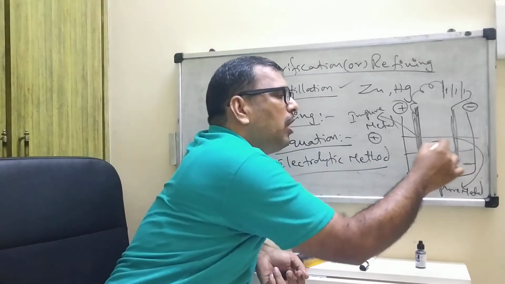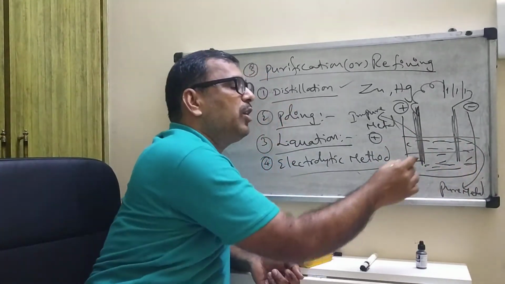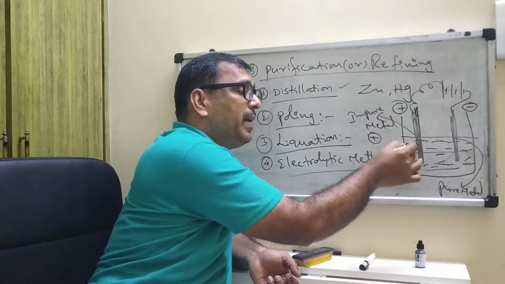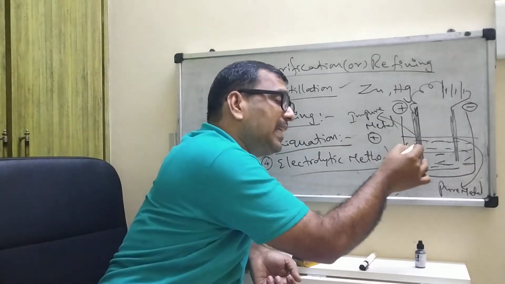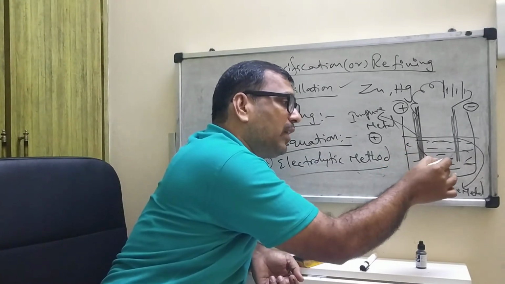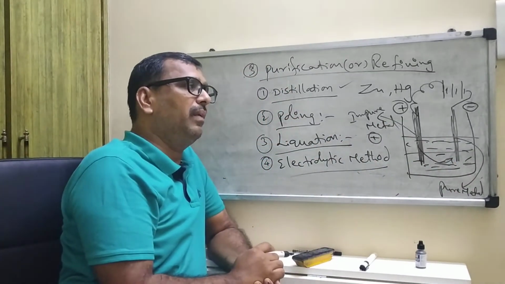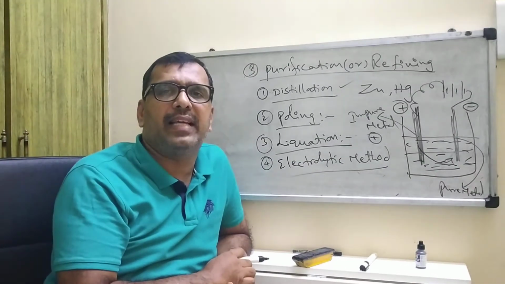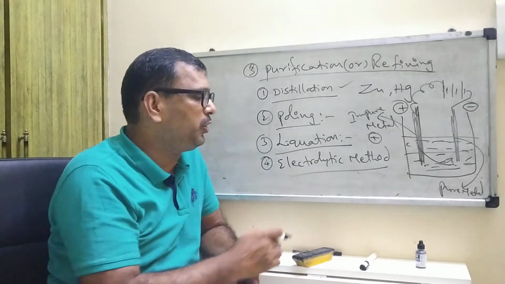By using a suitable solvent, from this impure metal, the metal is attracted towards the cathode. Why? Metals are positive in nature.